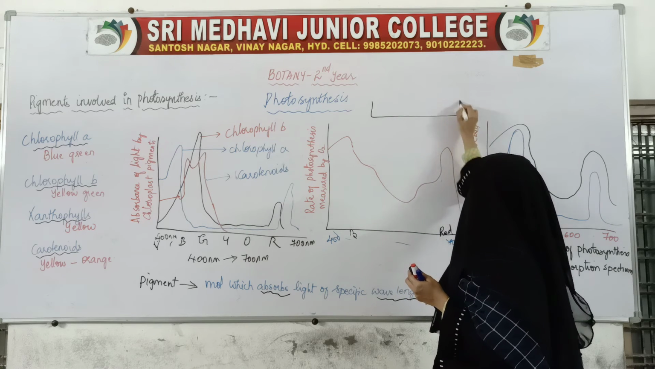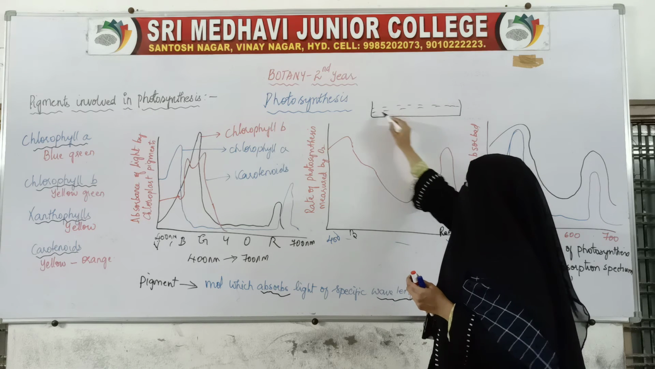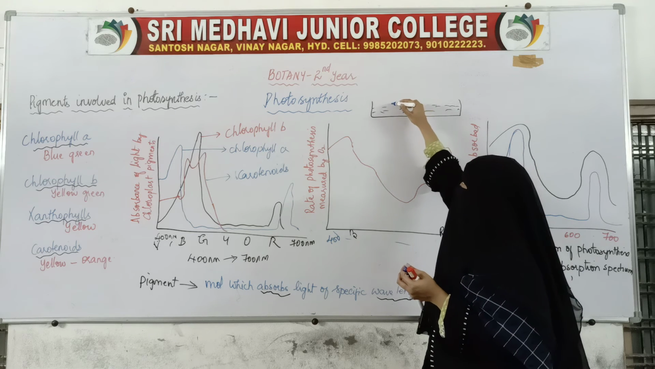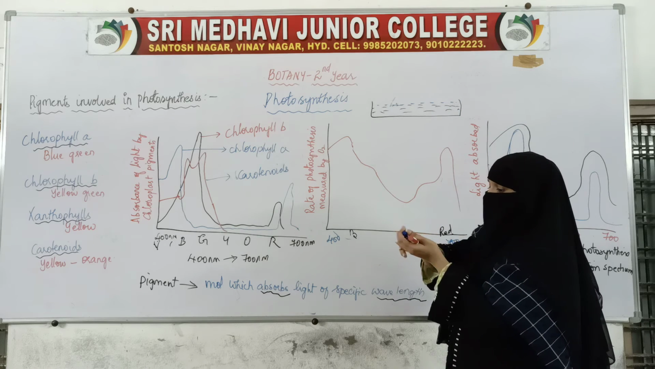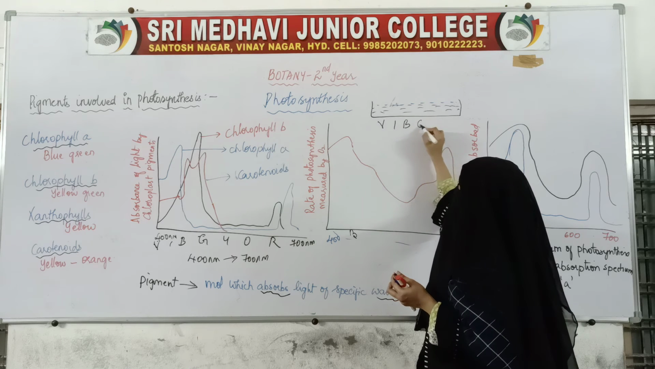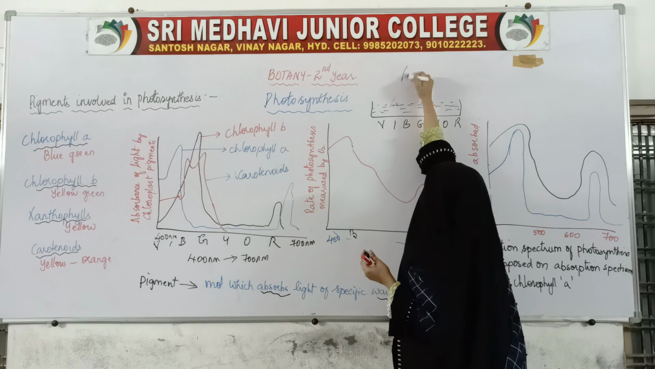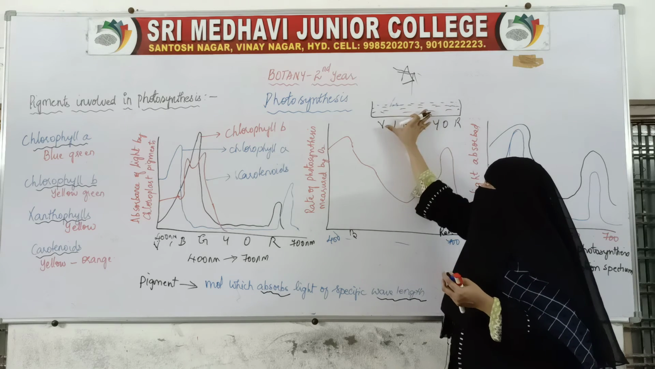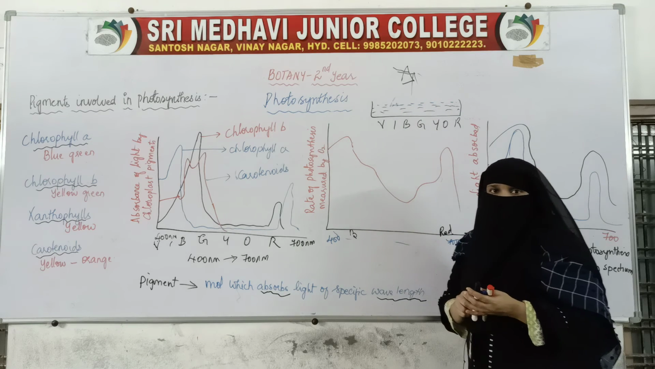Take a container, a beaker with water, okay, and put some algae, photosynthetic bacteria or algae. Take a prism and pass the light, VIBGYOR. Pass the light through the prism. So here for example, this is the prism. When light is passed, it will split into 7 colors. These 7 colors will be seen, that is, will be focused on this algae growth.